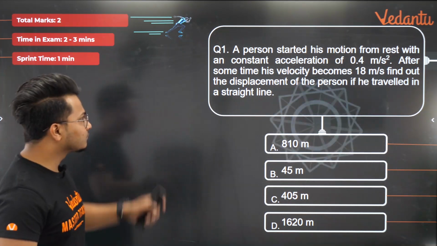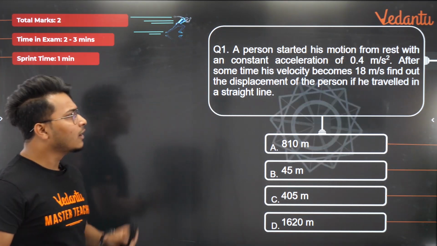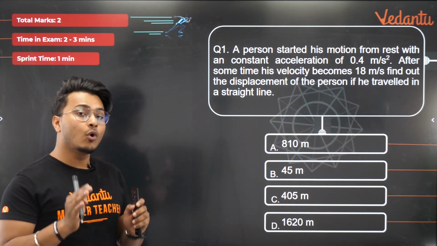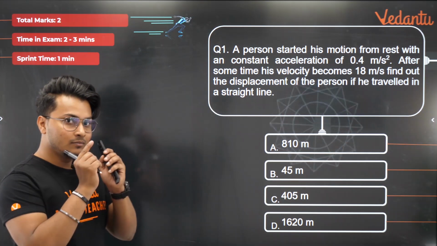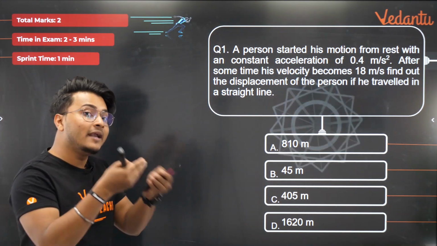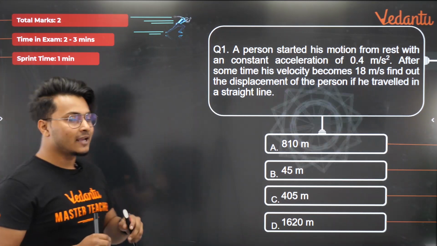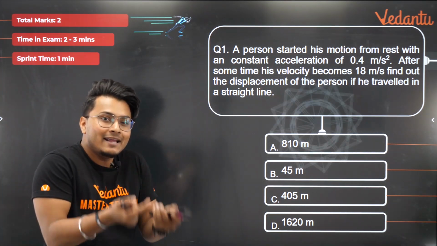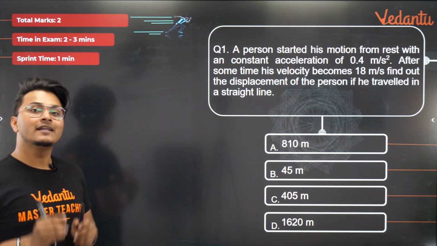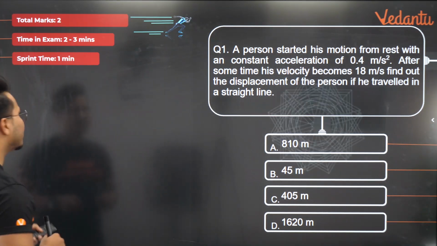A very simple question. A person started his motion from rest with a constant acceleration of 0.4 meter per second square. मतलब the person started from rest with an acceleration of 0.4 meter per second square. After some time, his velocity becomes 18 meters per second. Find out the displacement of the person if he traveled in a straight line. It's a super duper simple question.